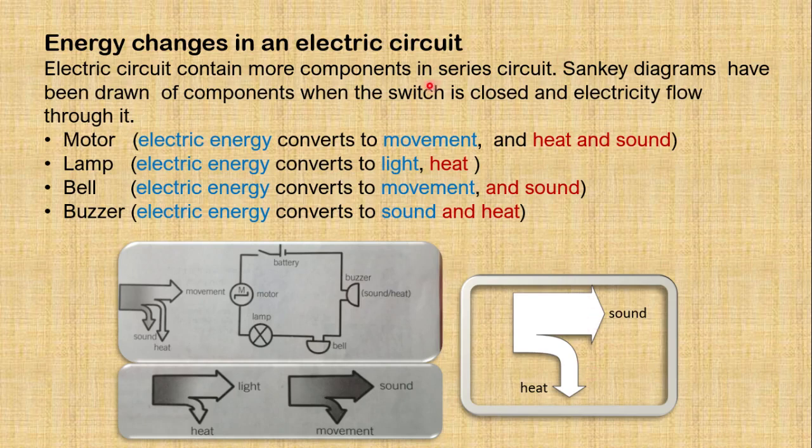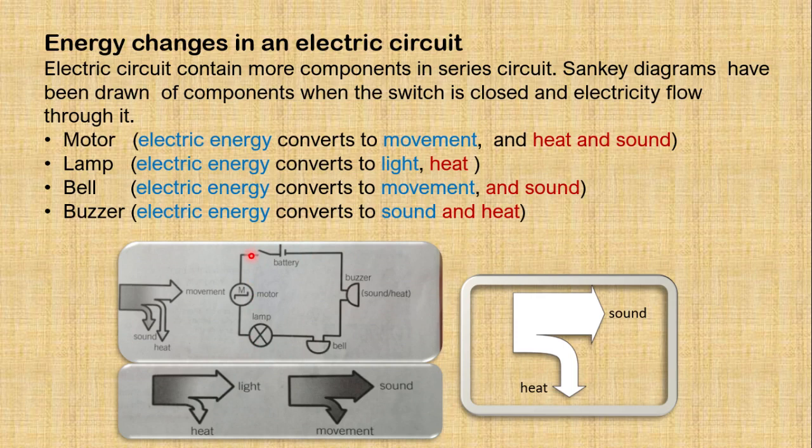Energy changes in an electric circuit. An electric circuit is a pathway showing the flow of electric current. It contains many components. Like in this circuit, you can see how many components are there: a battery, a buzzer, a bell, a lamp, and a motor. These are all electrical components which are connected in series, one after the other, and the switch is also there to control the flow of electric current.